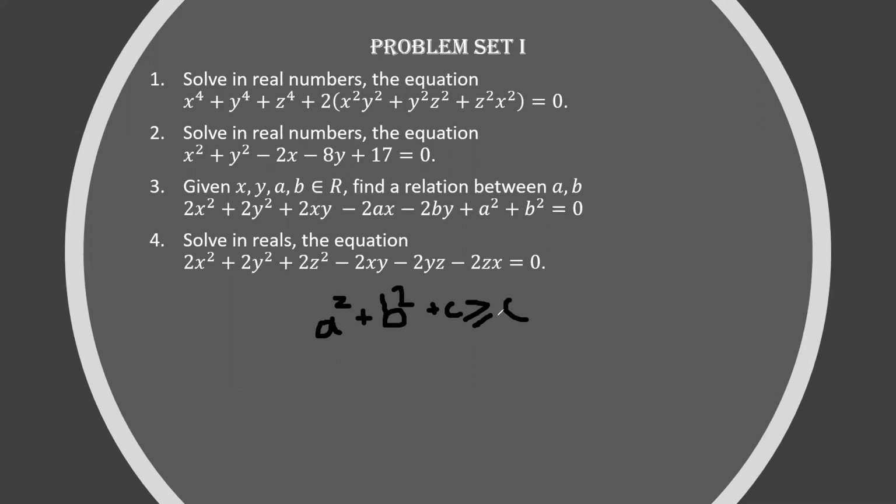In some inequality problems, you will be given a really large expression like this. Find the minimum value of the expression x square plus y square minus 2x minus 8y plus 17, plus 19... find the minimum value of that. Then you can write this as x minus 1 whole square plus y minus 4 whole square plus 2. So the minimum value is going to be 2. And also you should say when the equality holds. Equality holds when x is equal to 1 and y is equal to 4.